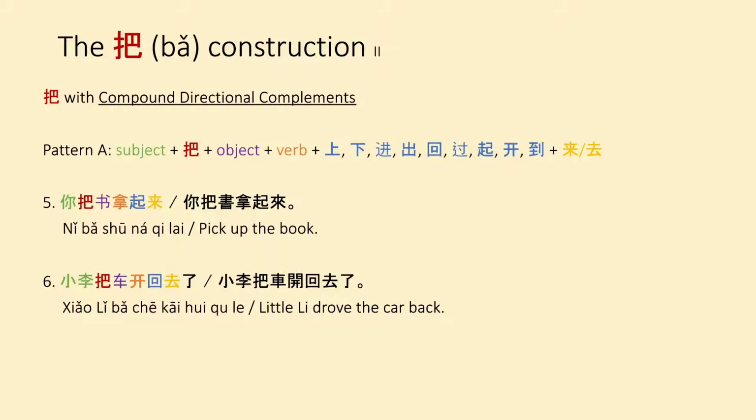Now, if you're trying to use ba with compound directional complements instead of simple directional complements, there are also two patterns. Pattern A follows subject plus ba plus object plus verb plus 上下进出回过起开 or 到 plus 来 or 去. For example 5, you can say 你把书拿起来, pick up the book. Or you can say in example 6, 小黎把车开回去了. Little Lee drove the car back.